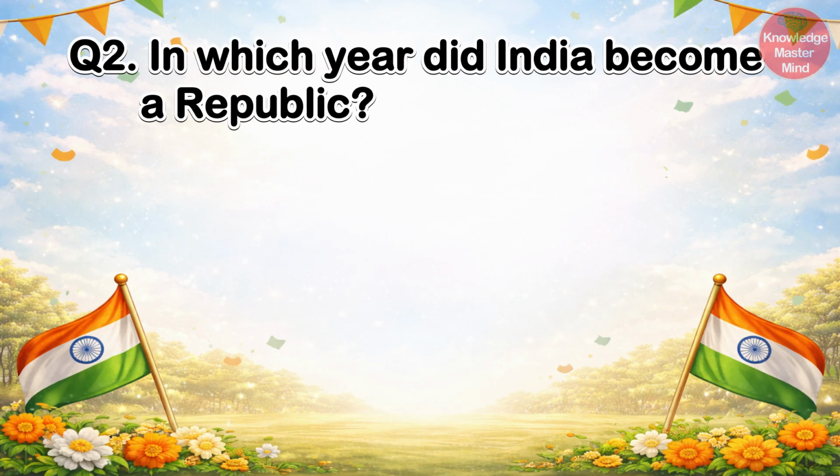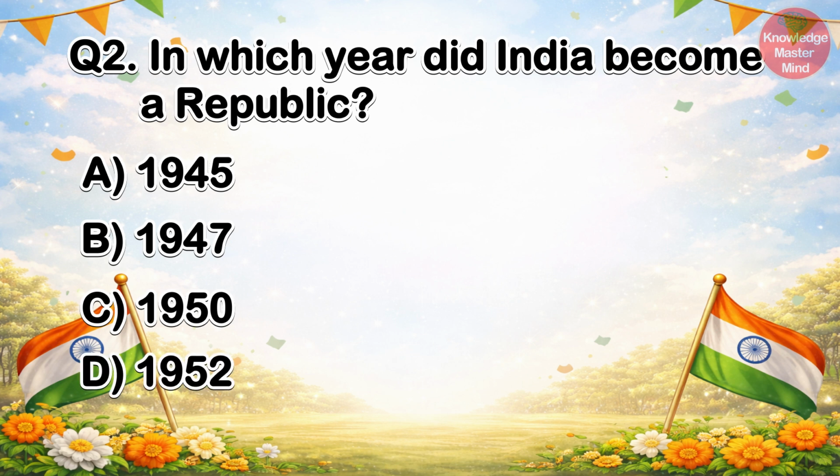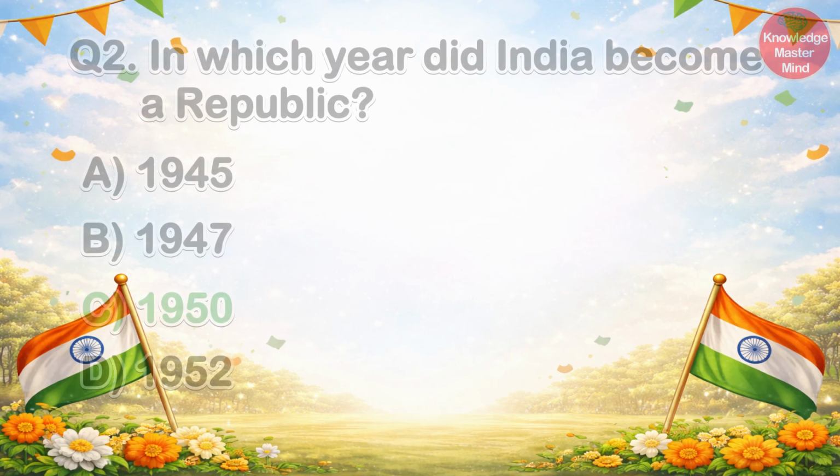Question number 2 is: in which year did India become a republic? The options are A. 1945, B. 1947, C. 1950, D. 1952. The correct answer is C. 1950. India became a republic on 26 January 1950.